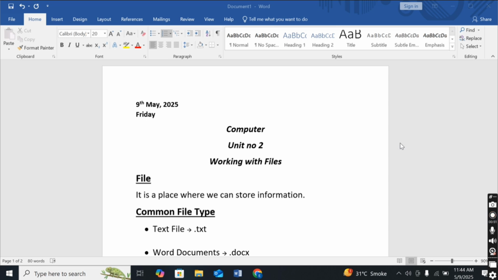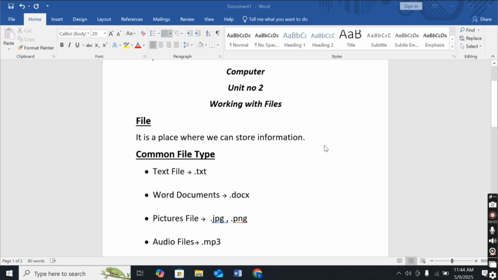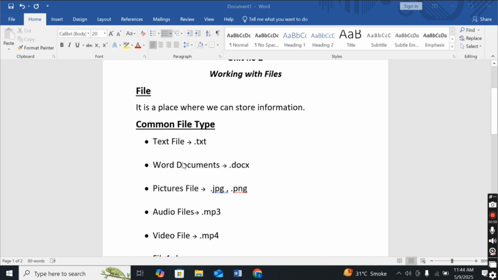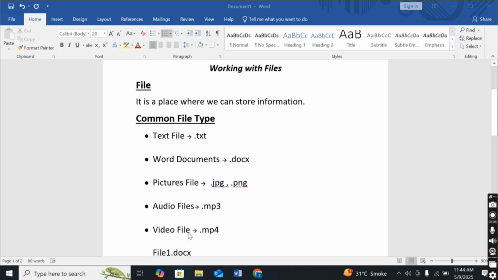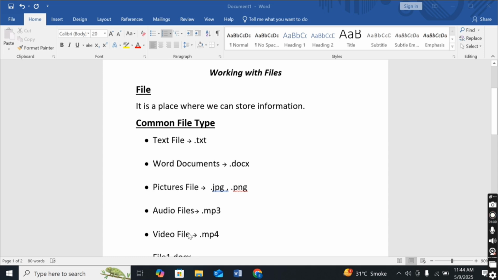We will learn about this, and after that we will know which extension is used for which type of file. So there are some types of files: text file, word document, picture files, audio files, video files. There are some extensions that tell us what type of file it is. If it is a text file, then the extension it will use is .txt. Whenever you see the .txt extension, you know that it is a text file.